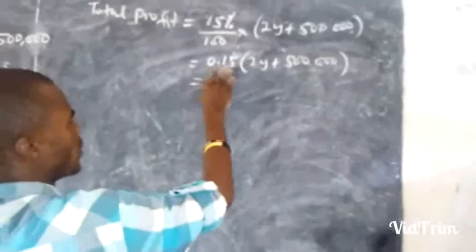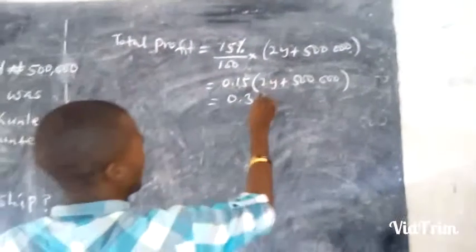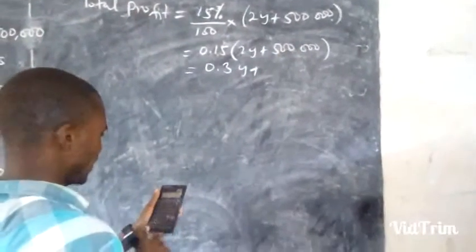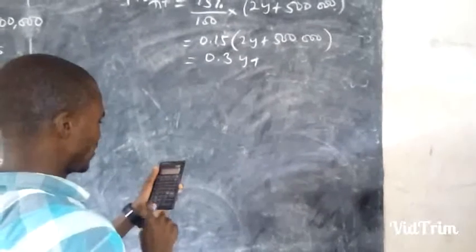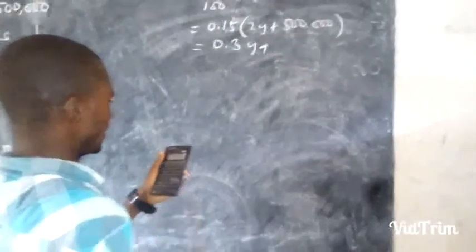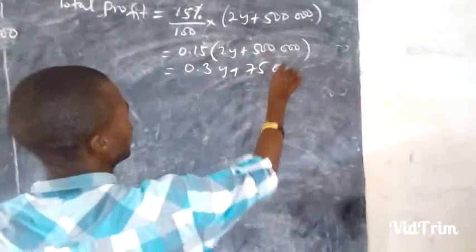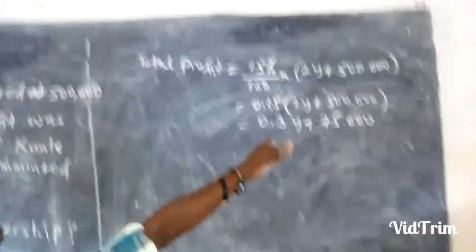You multiply 0.15 by 2. 0.15 times 2 gives us 0.3Y. Then we have 0.15 times 500,000. 500,000 times 0.15 gives 75,000. That is the total profit. This particular expression, 0.3Y plus 75,000, becomes the total profit.